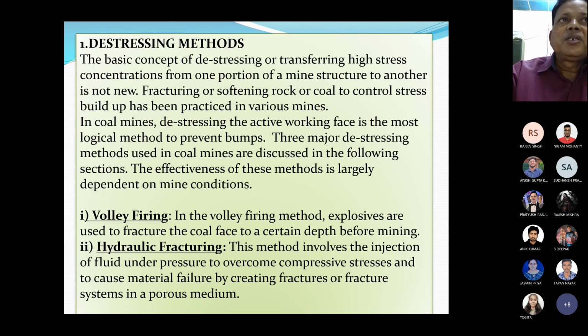In coal mines, distressing the active working phase is the most logical method to prevent coal mine bumps. Three major distressing methods used in coal mines are discussed in the following sections. The effectiveness of these methods is largely dependent on coal mine conditions.